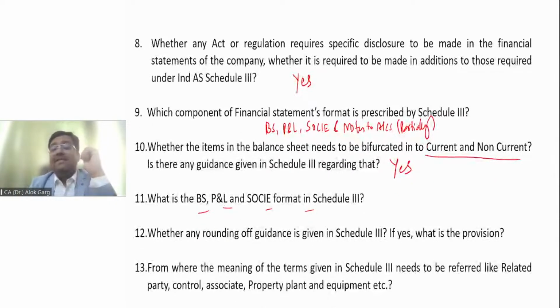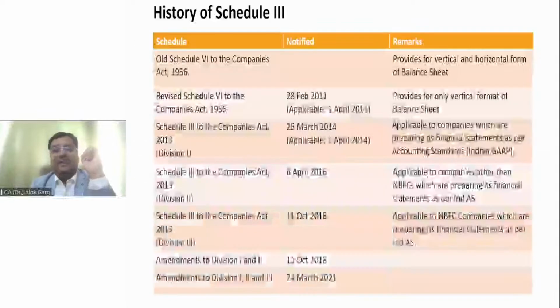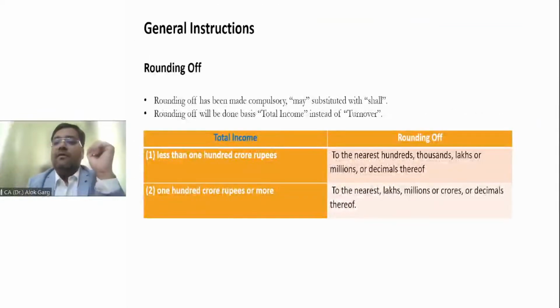Yes. Is any rounding off guidance given in Schedule 3? The answer is yes, right? It is mandatory. If yes, what is the provision? Let's go to the provision of rounding off. Division 2 of Schedule 3 says that if the total income of the company is less than 100 crore rupees, right? Total income means revenue from operations plus other income, right?